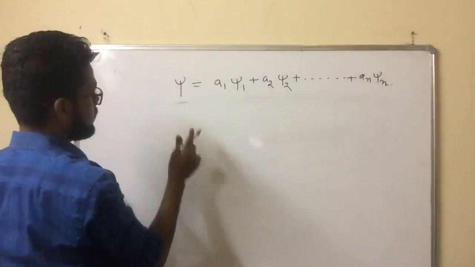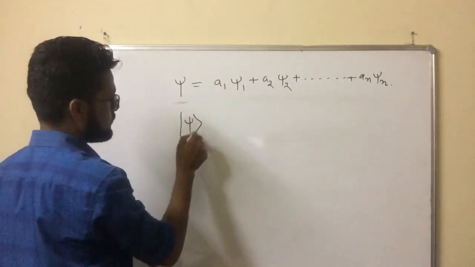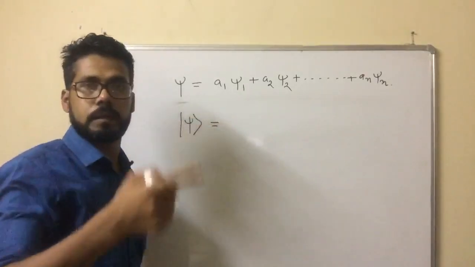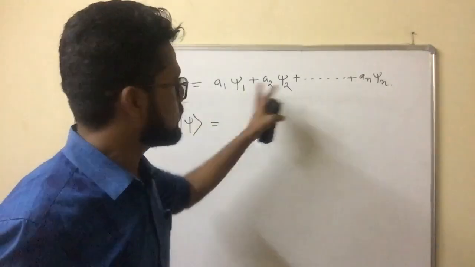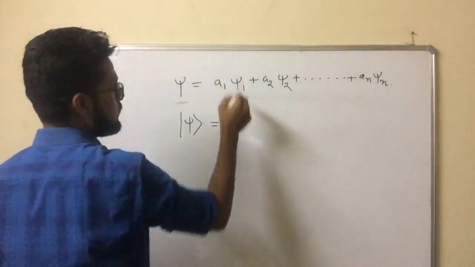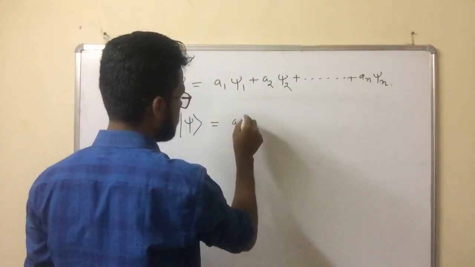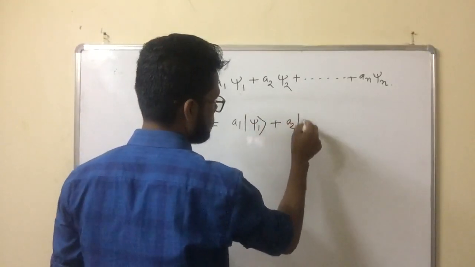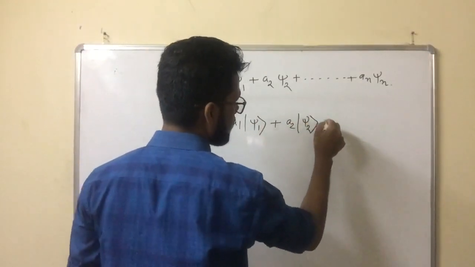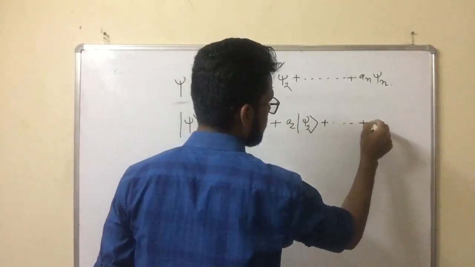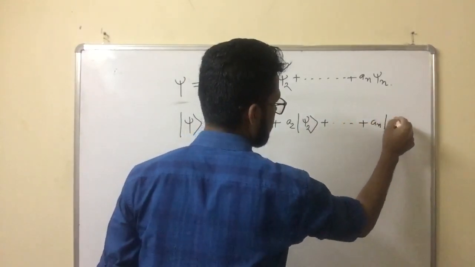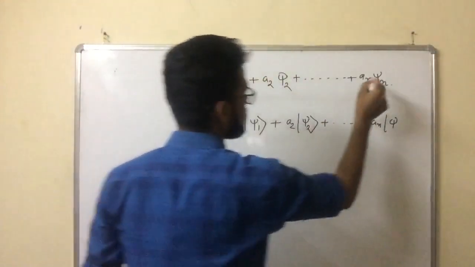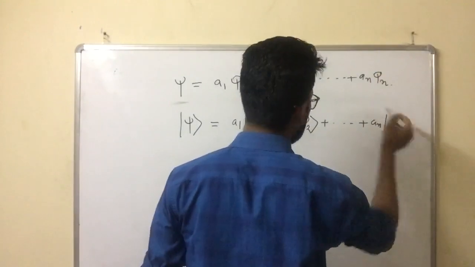We don't know which. That is why we write the summation. Then suppose I represent it in terms of a ket. This is the ket vector. The ket vector is a wave function, may be real, may be imaginary, we don't know. That is why we just simply use this. You can use it like this: A1 phi 1, do not confuse, A2 phi 2, An phi n. This is nothing, just Dirac notation. It is better you write this, then you will not be confused.